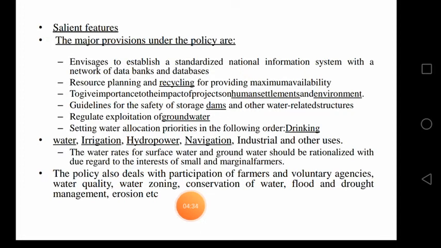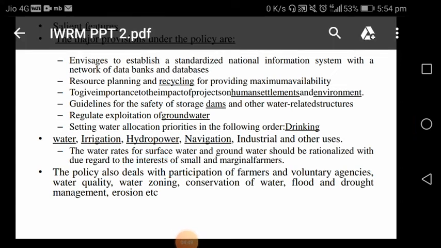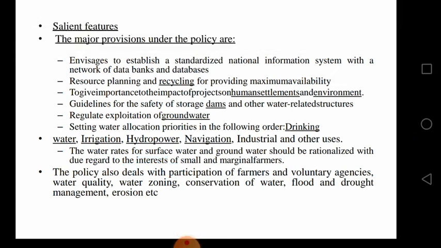If water does not infiltrate into the soil, it is converted into runoff and reaches the sea. So we can't use that water for our further use or for future generations. That water reaches the sea. For that reason, we need to make some policy related to that.